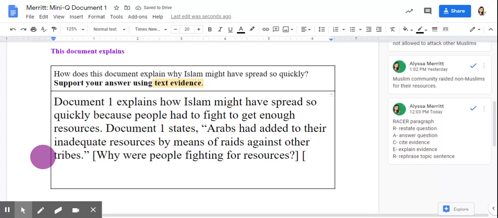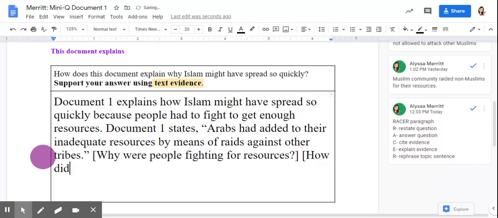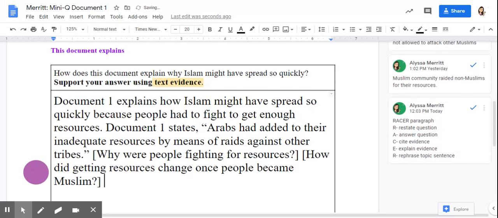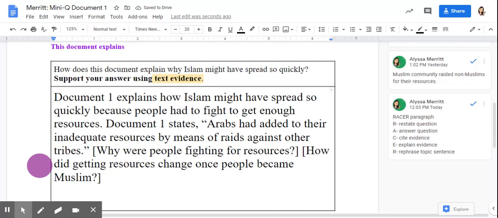The next thing you need to talk about is, how did all of that change once people became Muslim? So once people decided to become Muslim, how did this whole idea of getting resources change? Remember, once you were part of the Muslim community, they weren't allowed to attack each other anymore.